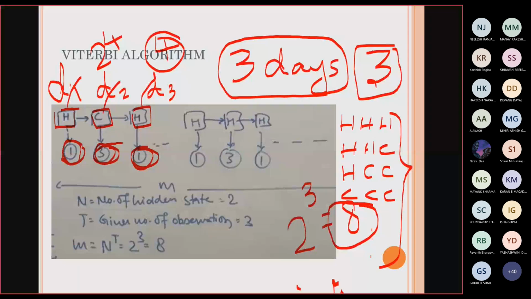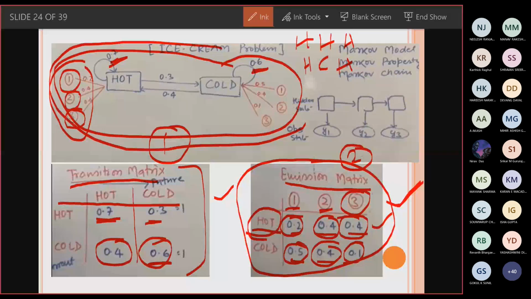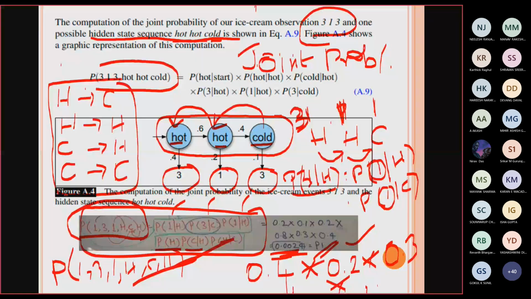What could be the problem you can be asked using this forward algorithm? You will be given this type of state transition scenario, and you have to build a state transition matrix. Based on this state transition diagram, you will be asked to find the joint probability for the observation which is possible for the hidden state.